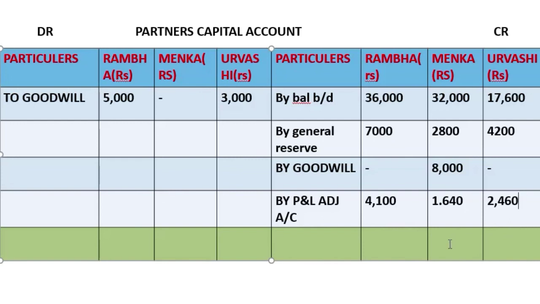Now what they are saying: the balance of who is going? Menka is going. So Menka will transfer it to loan. First we'll close Menka's account. So the balance over here we get 44,440. So over here we'll write to loan account Menka, 44,440, and the balance over here.